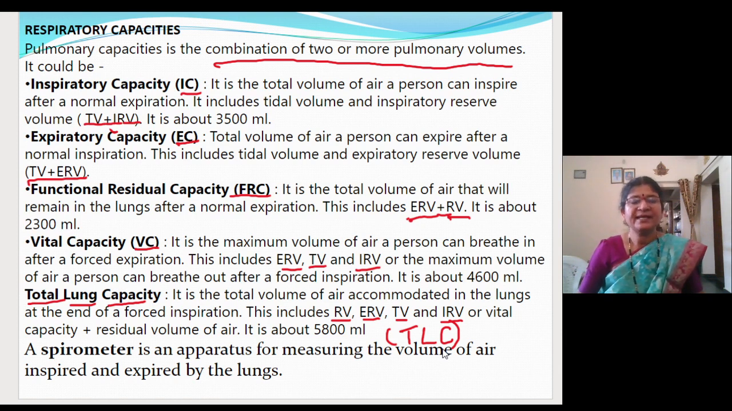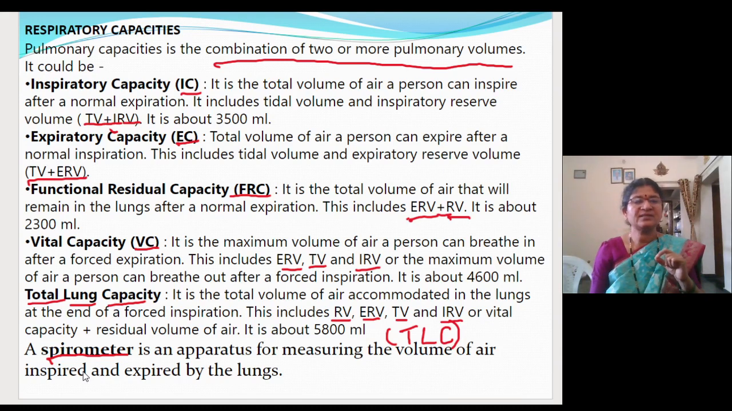Now, how much air a person can take in and how much air a person can give out, this amount of air is measured by an instrument called spirometer. So spirometer is an apparatus, or you can say instrument, for measuring the volume of the inspired or expired air by the lungs. And the process of representing that graphically is called spirometry. Fine.